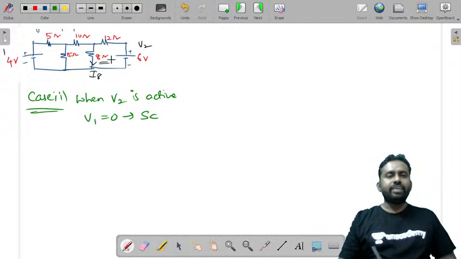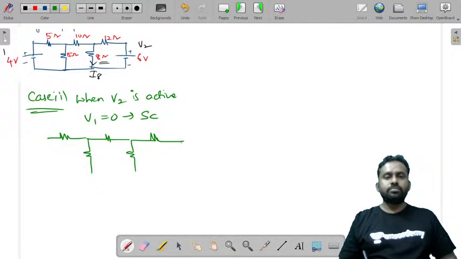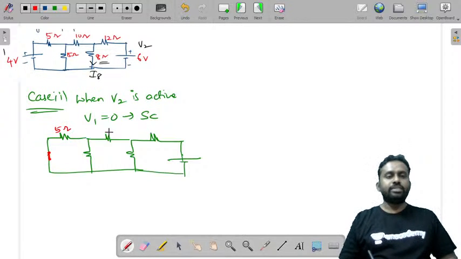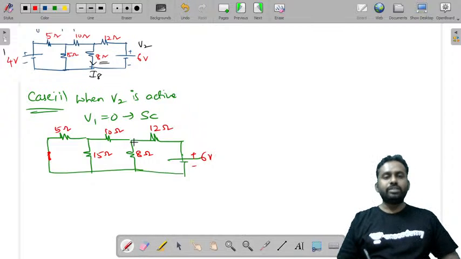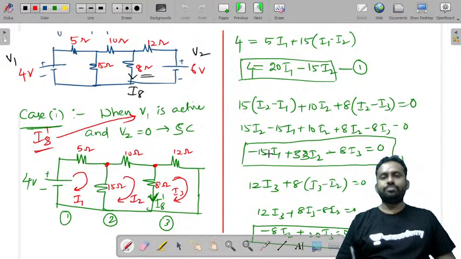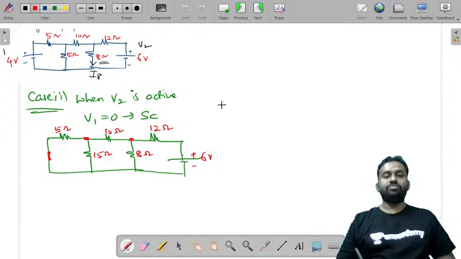So when V2 is active and V1 is equal to 0, that is a short circuit. Let us take this way. Now let us write all the values. This is made a short circuit. This is a 5 ohm resistor, this is a 10 ohm resistor, 15 ohm resistor, 12 ohm resistor, and 8 ohm resistor. This is 6 volts. In the previous case I have done the mesh analysis. As Vijay Dhawan said, you can also do nodal, but I'm going to do the other method now. Let's see how we can do it.